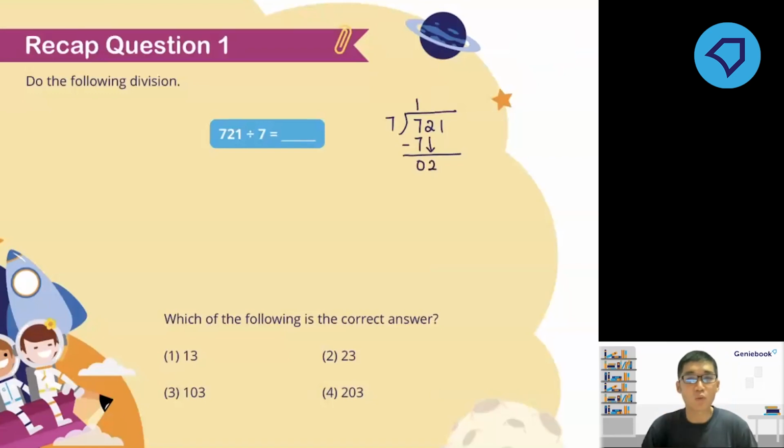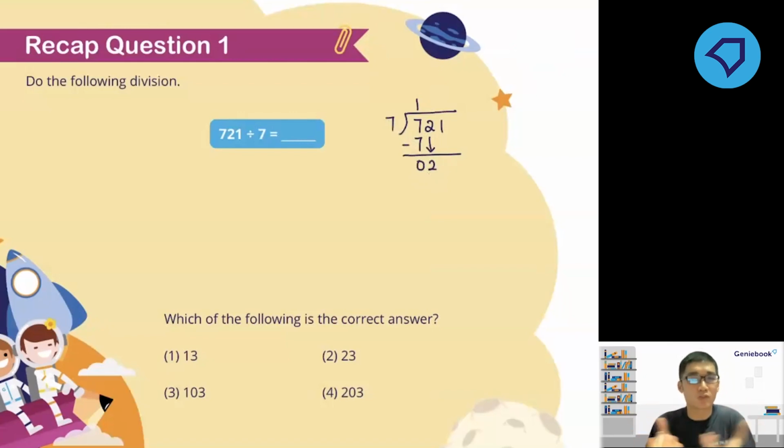Now, this is the part whereby I think those who clicked number 1 as the answer will probably make a mistake. When I bring the next digit 2 down, we have 2 divided by 7. Now, 2 is a number smaller than 7, so we cannot perform the division of 2 divided by 7.